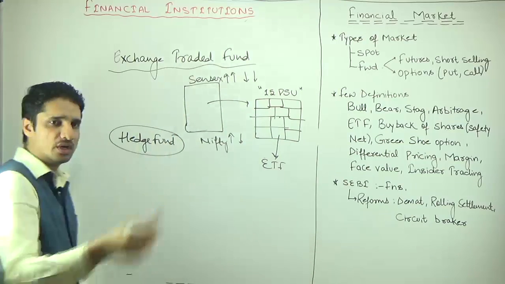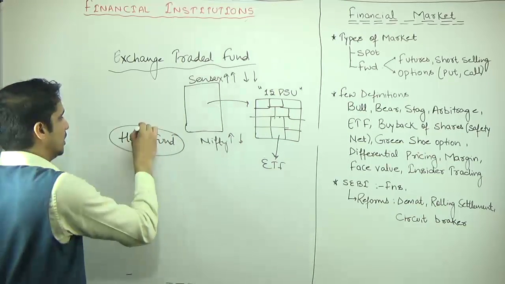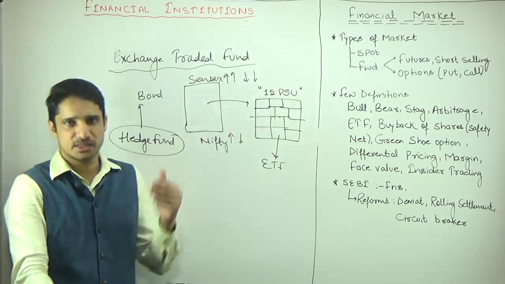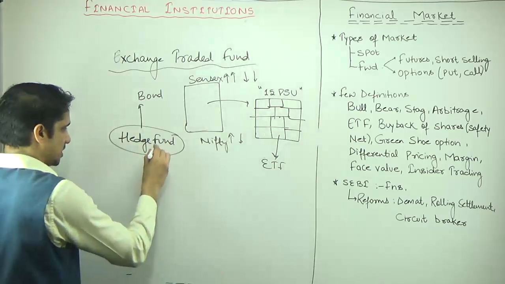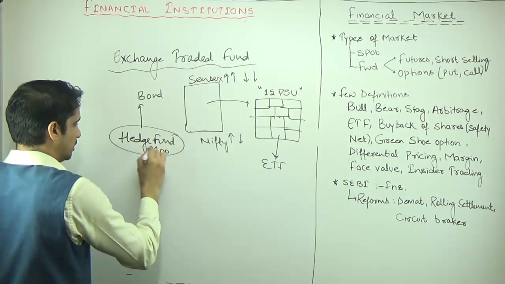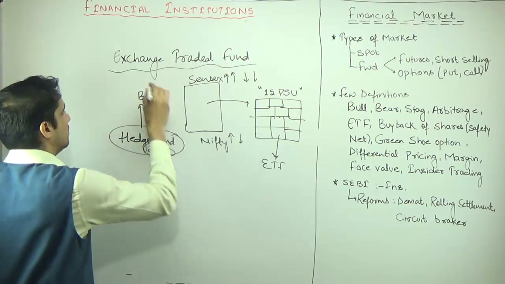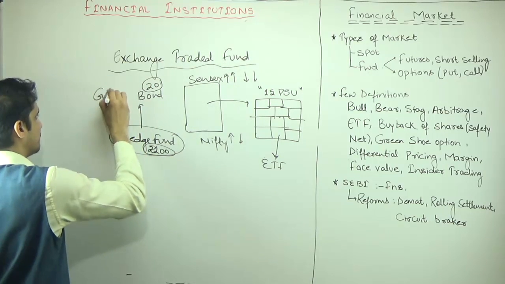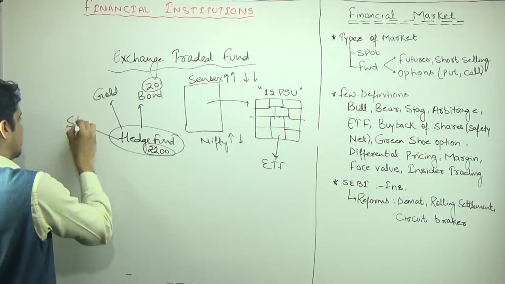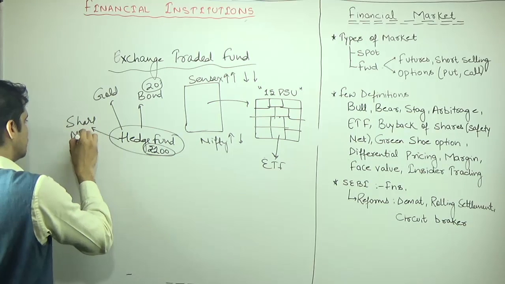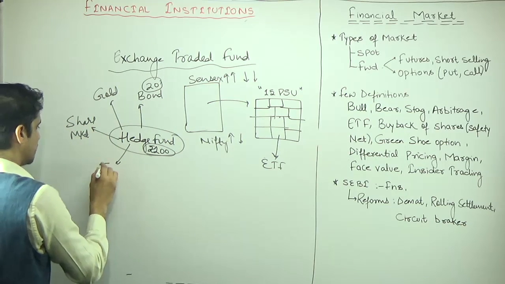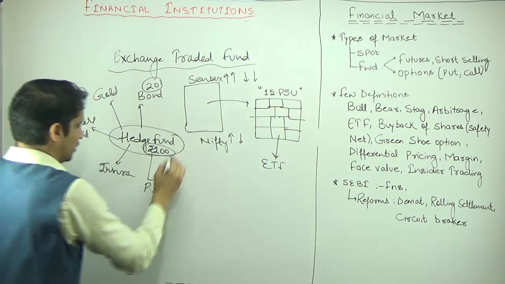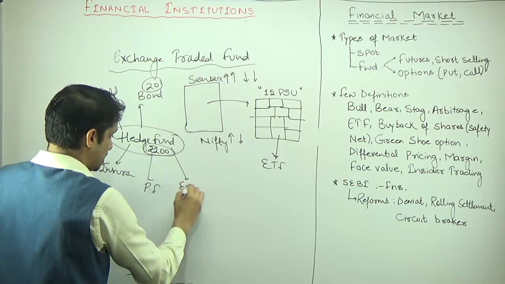So the hedge fund holder, whoever manages the hedge fund, will invest in maybe government bonds. Of course the return is less, but the risk is less. Suppose this hedge fund holder has 100 rupees. The hedge fund manager may invest 20 rupees in bonds. Then they will invest in gold, then in the share market. They will also invest in insurance, in the provident fund, in the foreign exchange rate.